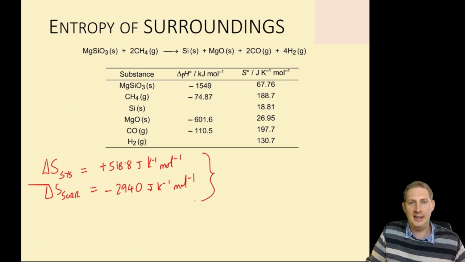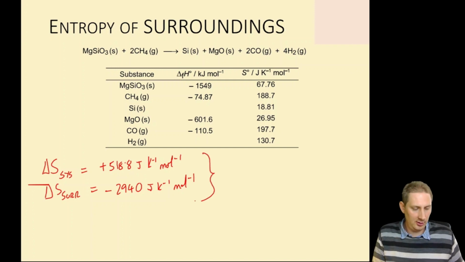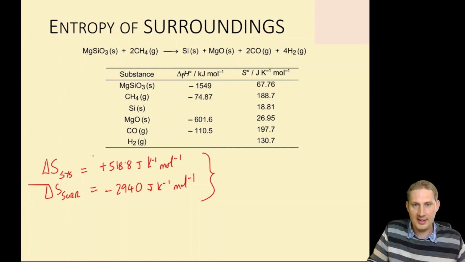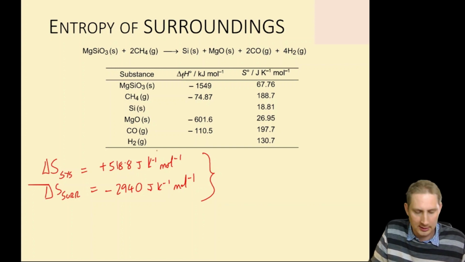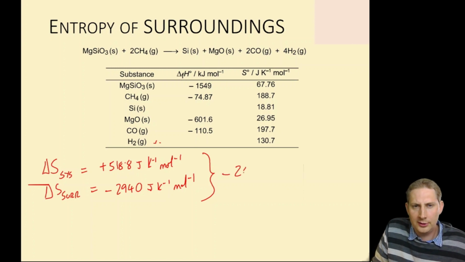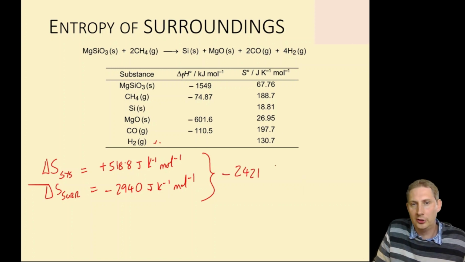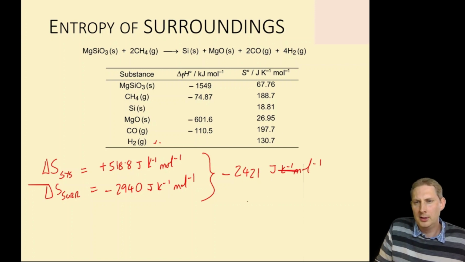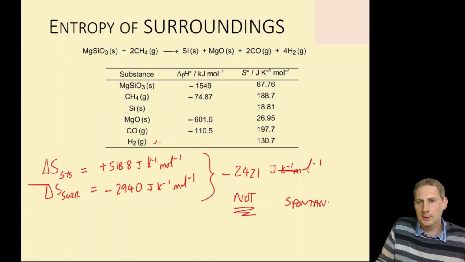So clearly, when we compare those two things, we can see that the entropy change of the universe is minus 2,421 joules per Kelvin per mole. So the reaction is not spontaneous at 298 Kelvin.